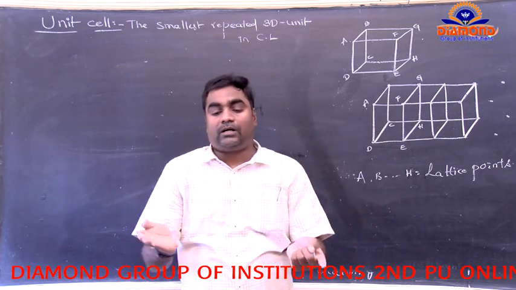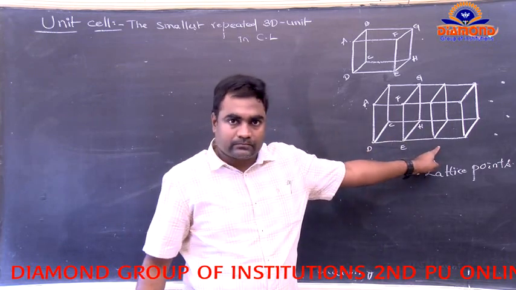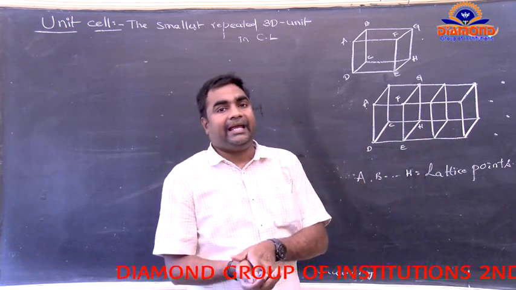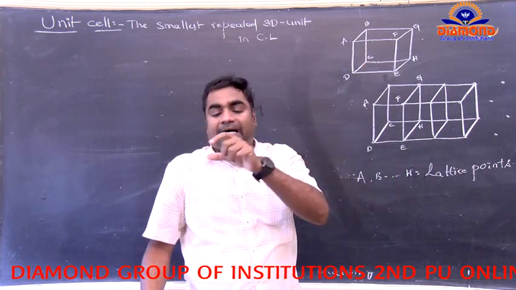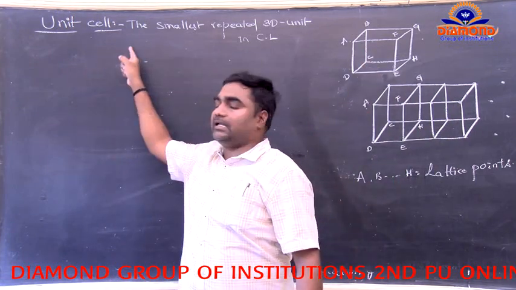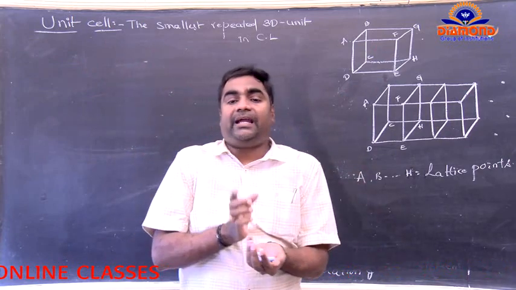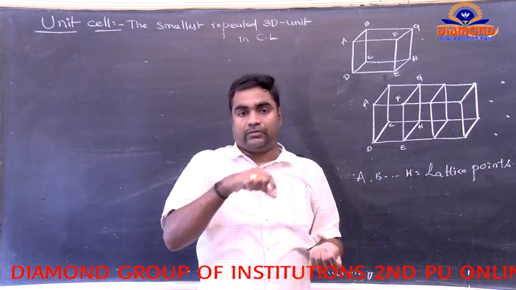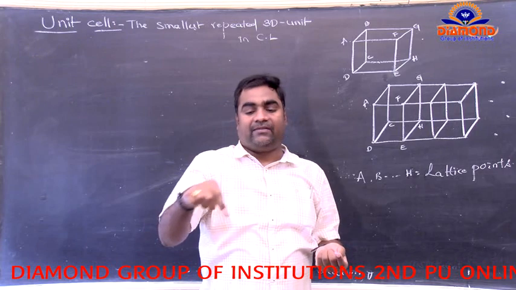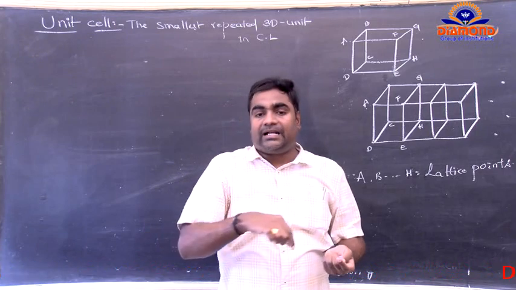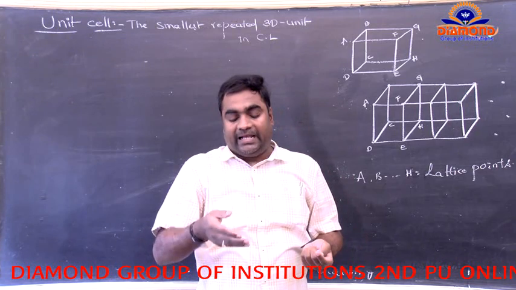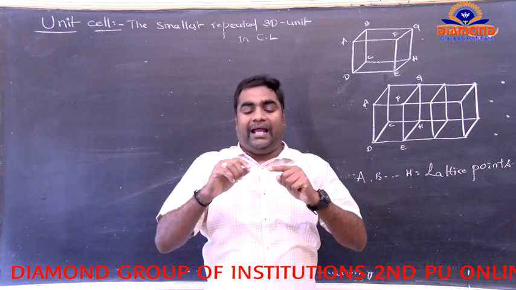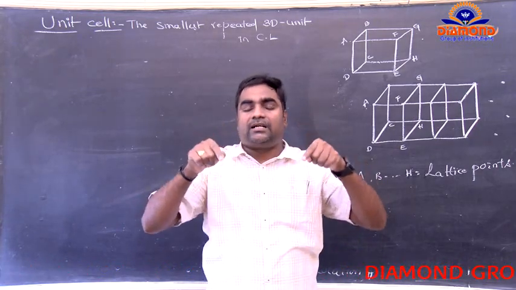Now the total box is taken as a crystal lattice. And here, what is the unit cell? The soap is taken as a unit cell. The soap repeatedly comes. So 1, 2, 3, 4, 5, 6, 7, 8, 9: 9 soaps are arranged at the bottom of the box. Again, above those soaps, 9 soaps are arranged. Again, above those, 9 soaps are arranged.